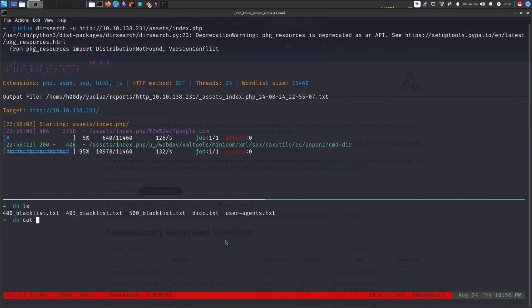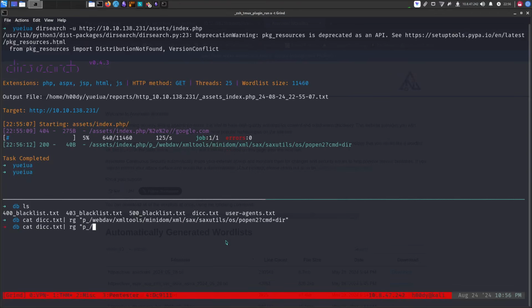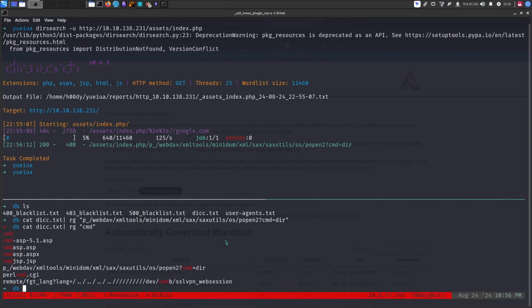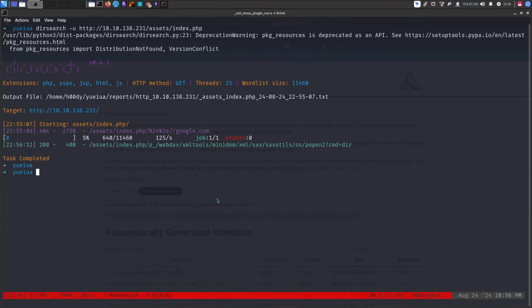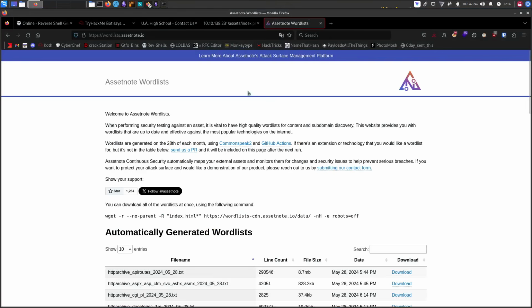And if you just cat that and let me grep for it. There you go. Dirsearch's default word list has this exact path. So I just got lucky and I found it. But make sure you download the Assetnote word lists. They're pretty cool. They update it regularly.